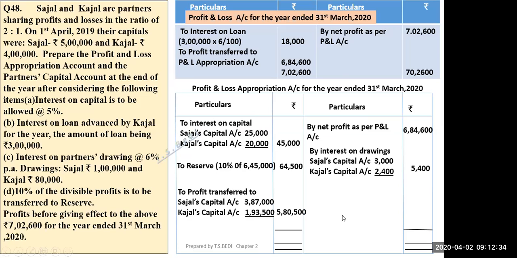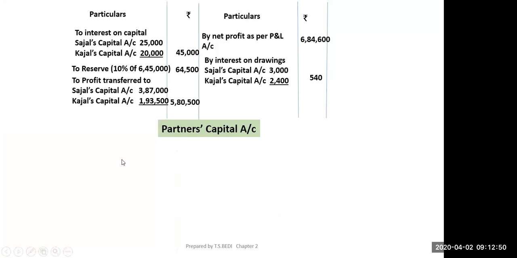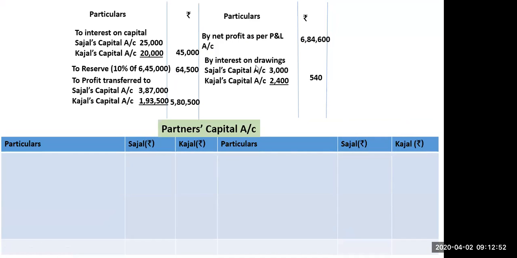Now the total comes to this. This is yours. So here two items were there. One was the B part, interest on loan. The second one was interest on partners' drawing. Now come to the next question. You have to make the partners' capital account also.